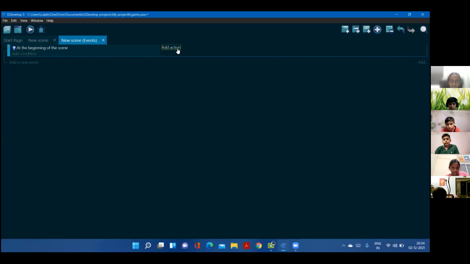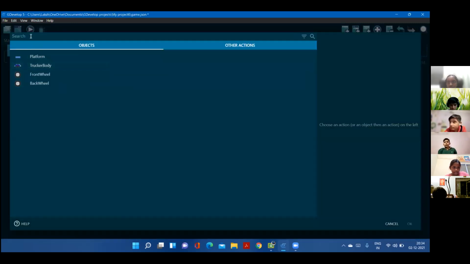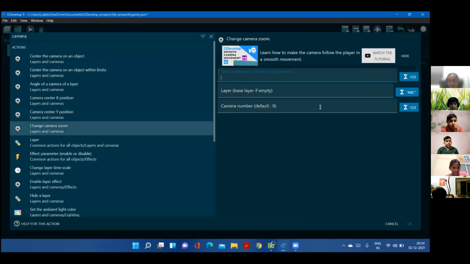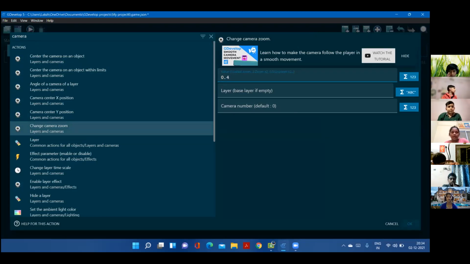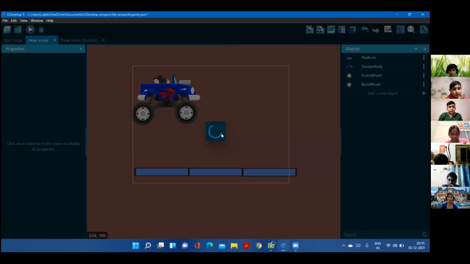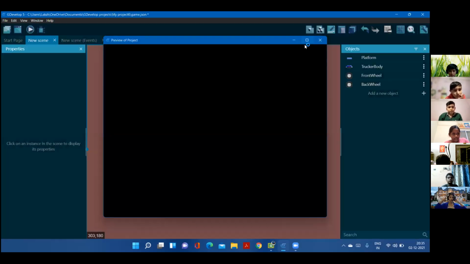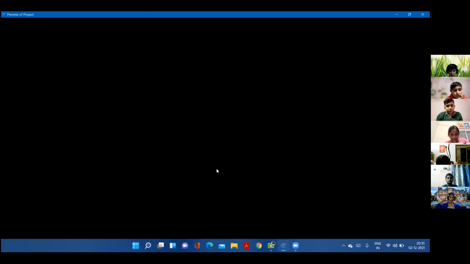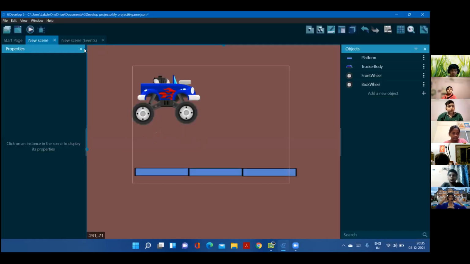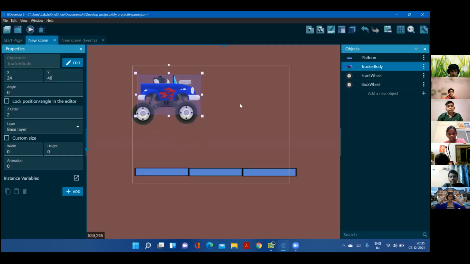Camera zoom, it's going to be 0.4. Now you happy, Tanish? You asked. It's so big. Change the car size. Now if you look at it, it'll be small. Now we understood why I told I will not decrease the size, Tanish.